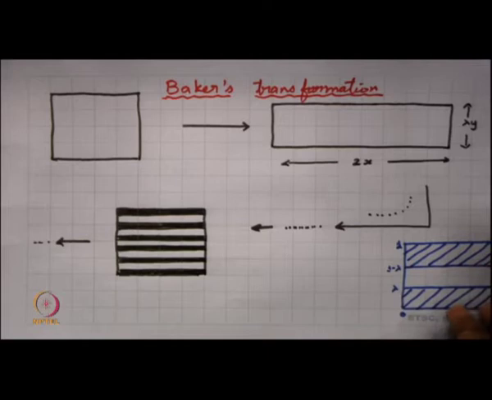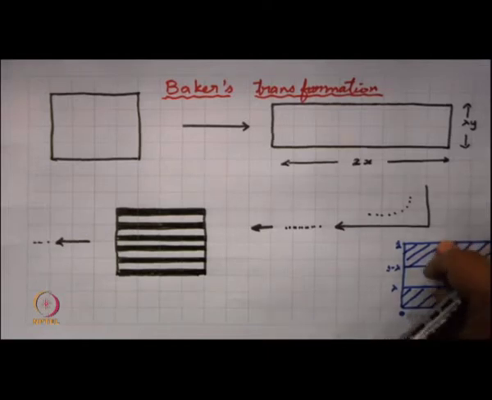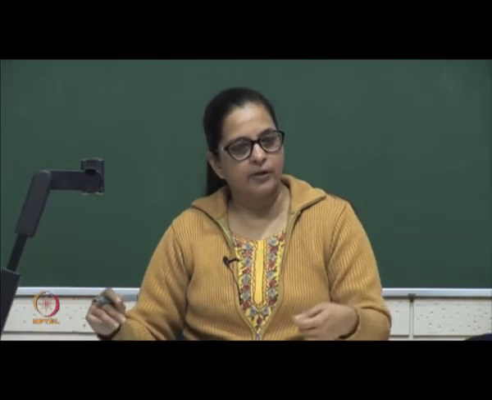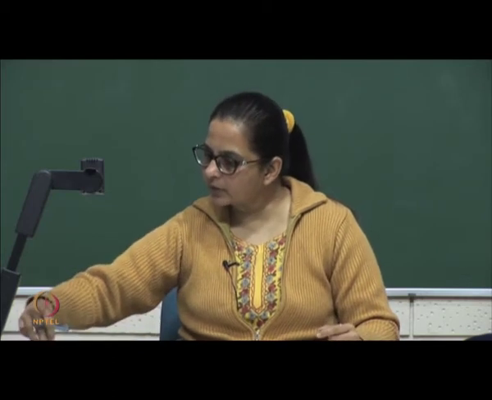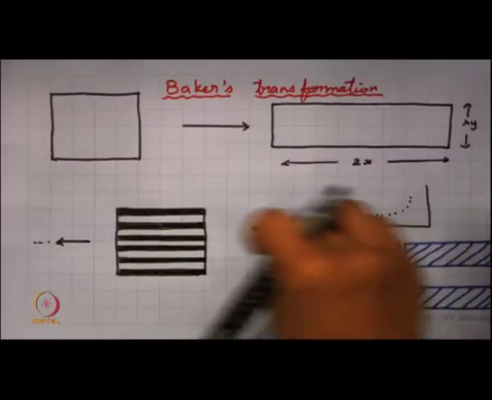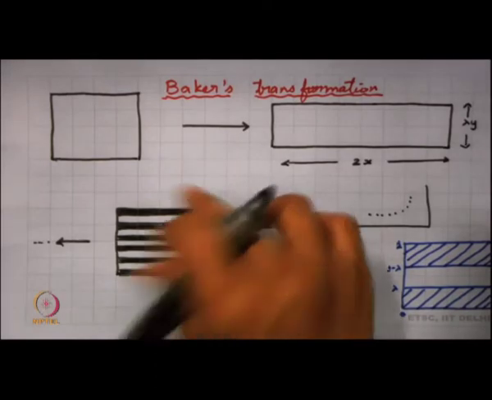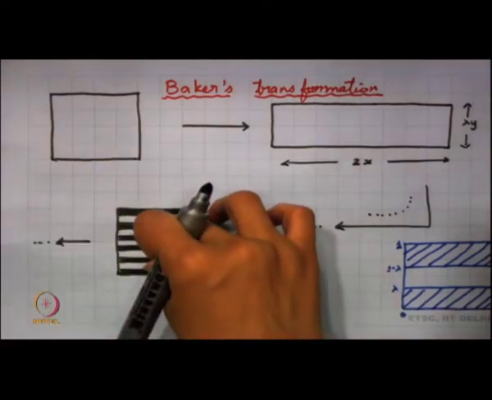This gives us the Baker transformation, and then we look into the iterations of this. We are not only iterating a point, we are iterating the entire domain. We iterate this, and at some iterations we will get these kinds of steps.